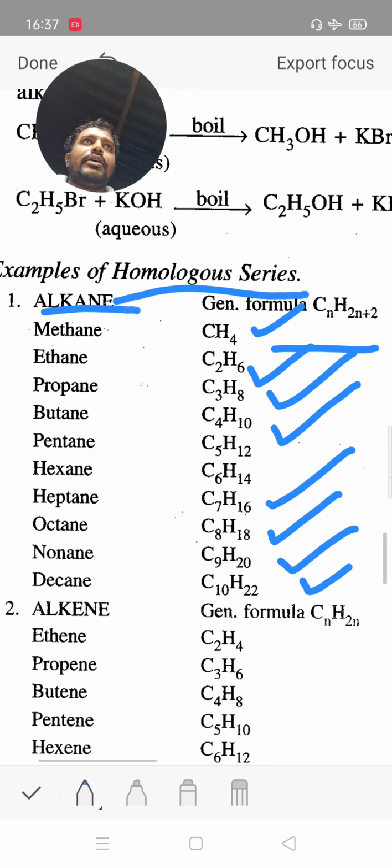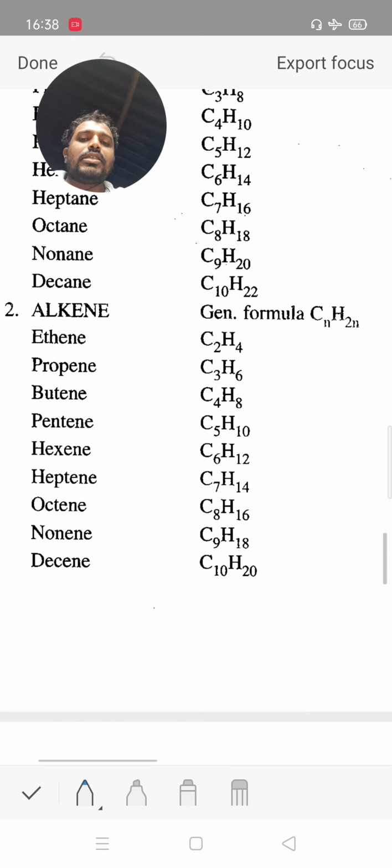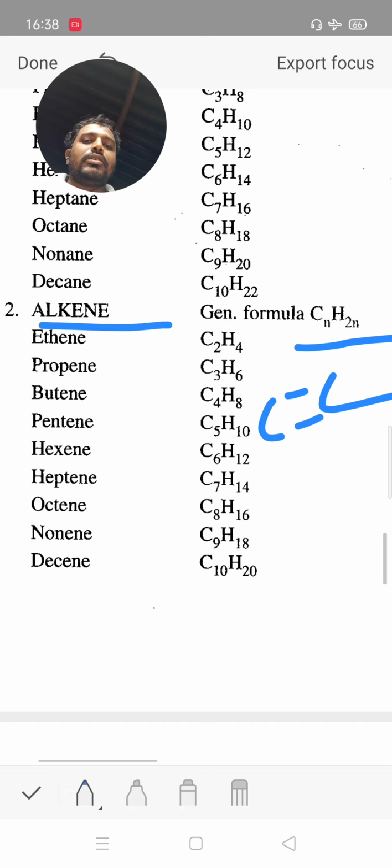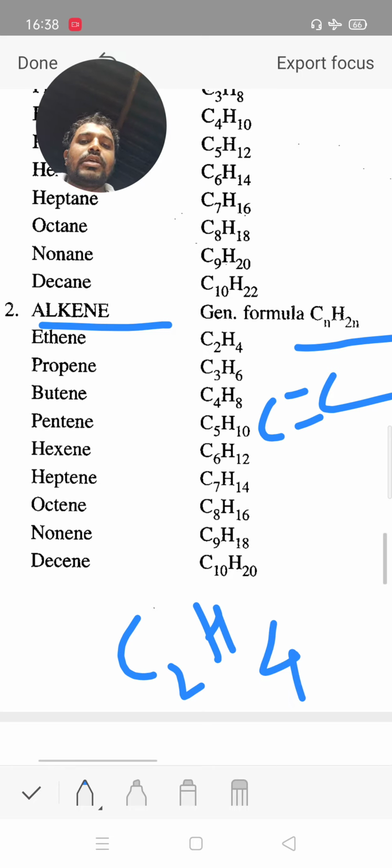All are examples of saturated hydrocarbons, containing carbon-carbon single bonds in all these compounds: methane, ethane, propane, butane, pentane, hexane, heptane, octane, nonane and decane. Next, alkene, presence of carbon-carbon double bond. General formula CnH2n. Suppose the value of n is 2, then C2, 2 twos are 4, 4 hydrogen.